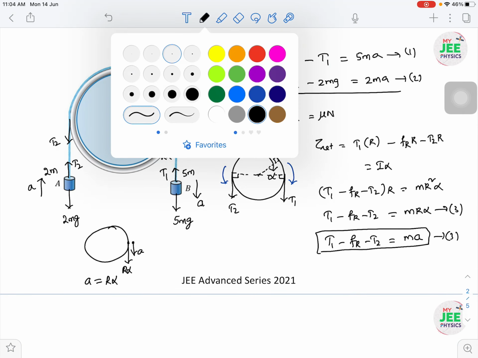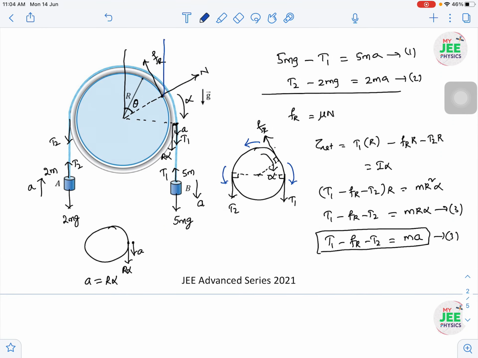So for that what I'm doing is I'm taking a vertical here, and then this angle should be theta. So then I can make two components of normal reaction. So N cos theta and N sin theta. So hope you are understanding, right?